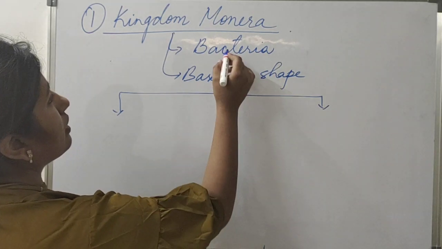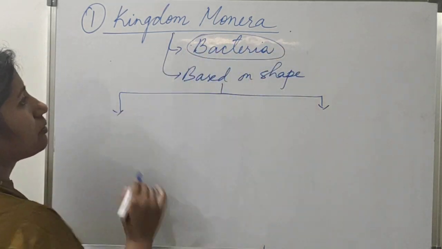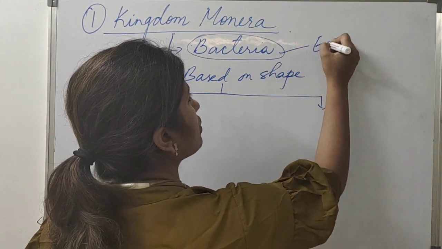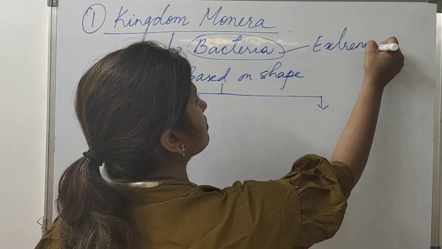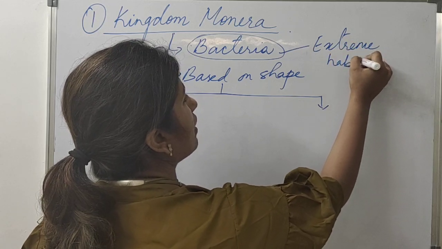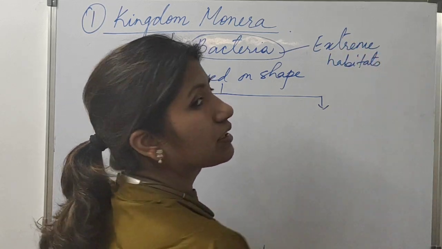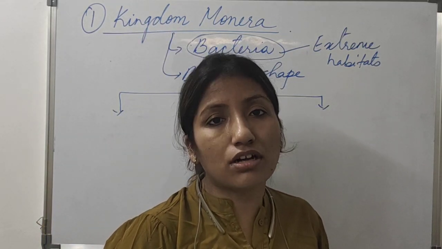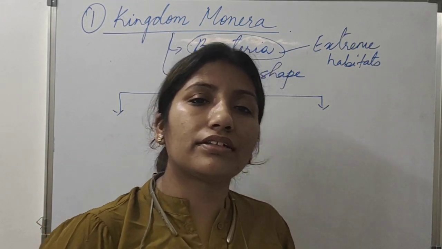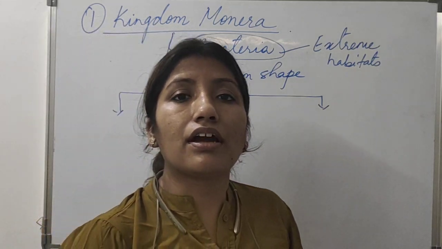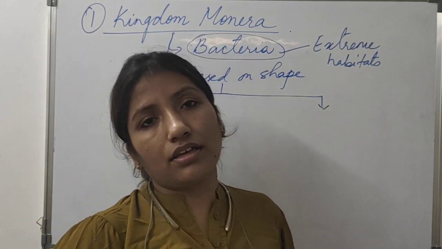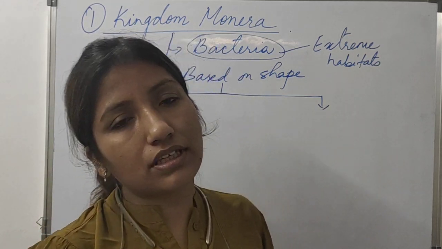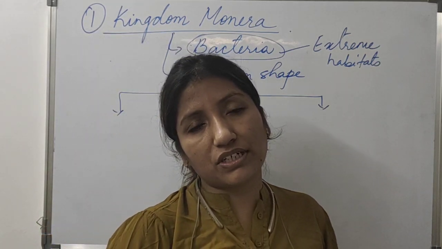What is so special about bacteria is they can exist in extreme habitats, habitats where any multicellular organism cannot live. Deep inside the soil, hot spring areas, deep sea, and in the Arctic region, in very cold places, in very harsh climatic conditions, these bacteria are found.